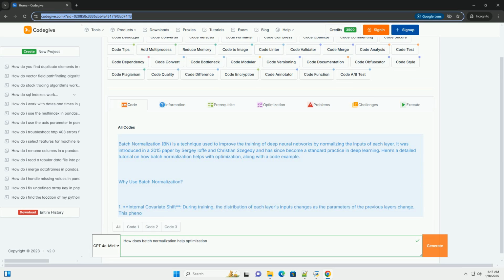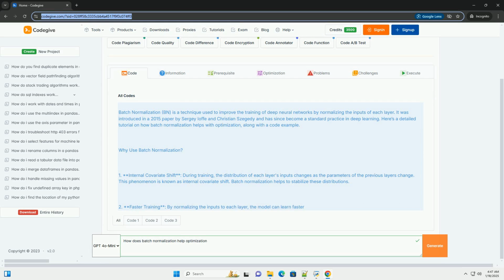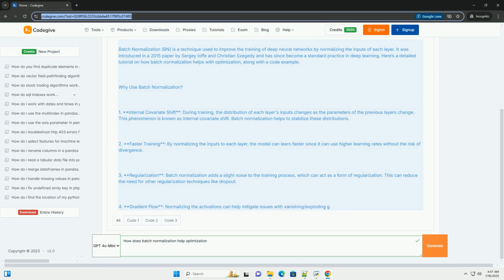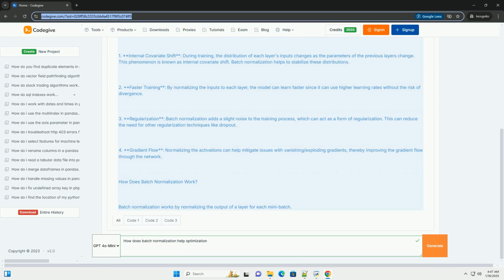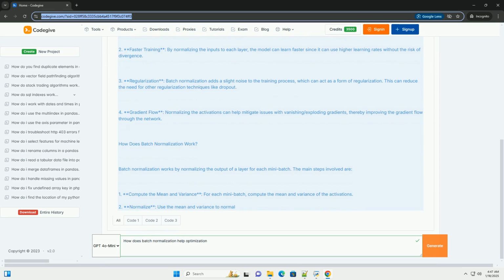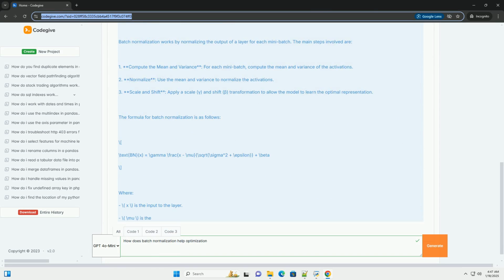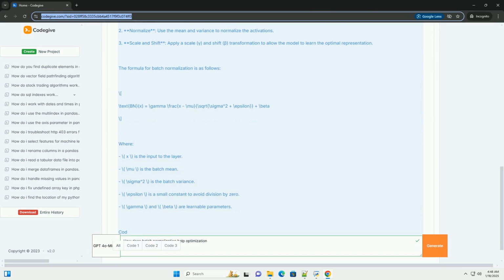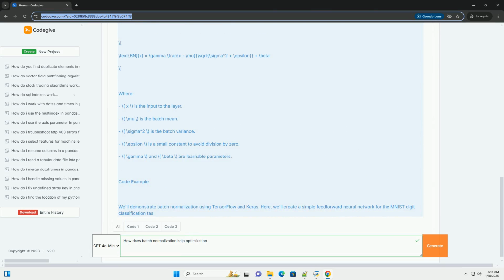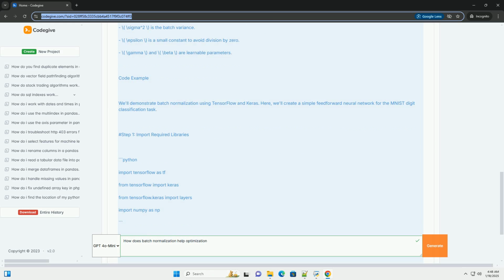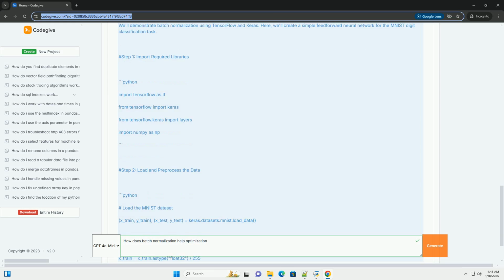Batch normalization, BN, is a technique used to improve the training of deep neural networks by normalizing the inputs of each layer. It was introduced in a 2015 paper by Sergey Ioffe and Szegedy and has since become a standard practice in deep learning. Here's a detailed tutorial on how batch normalization helps with optimization, along with a code example.